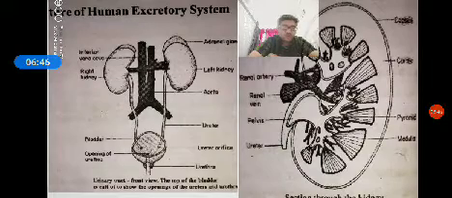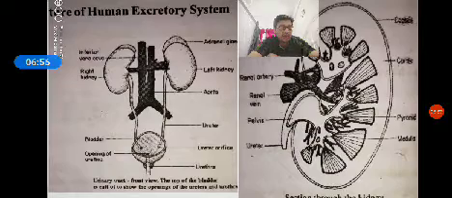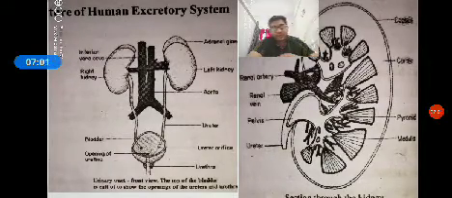Kidneys are reddish brown bean shaped structures. These kidneys are situated between the last thoracic and third lumbar vertebra, close to the dorsal inner wall of the abdominal cavity.